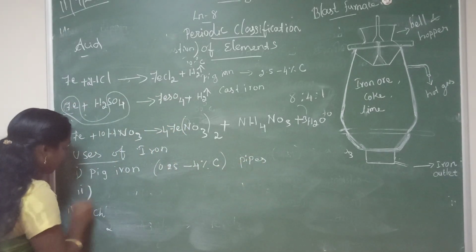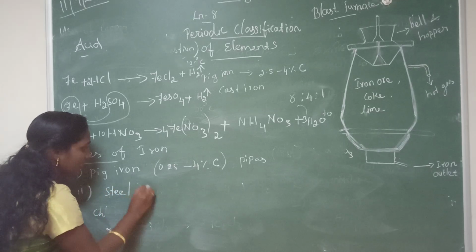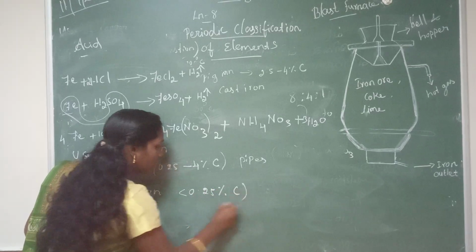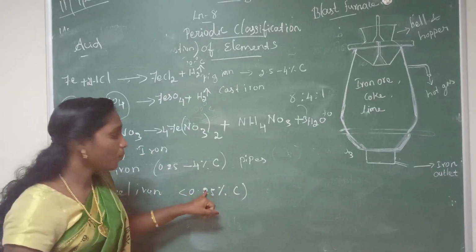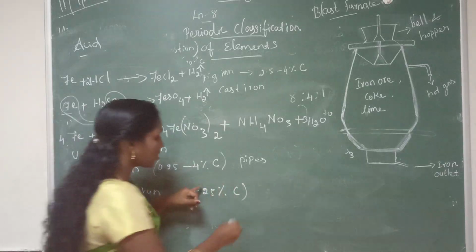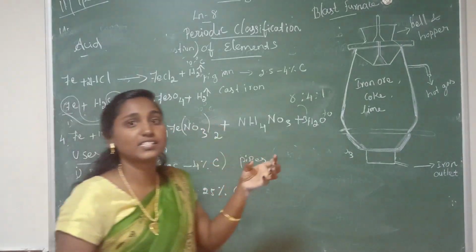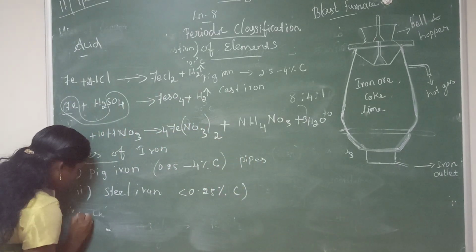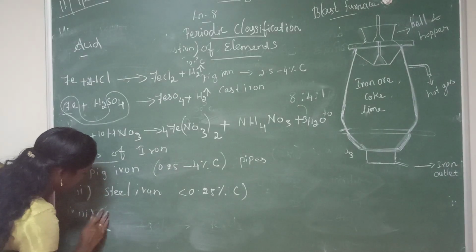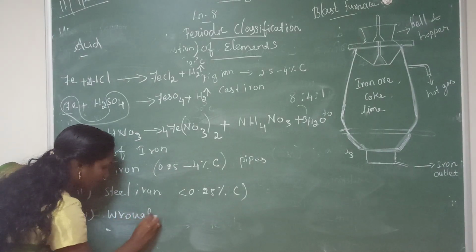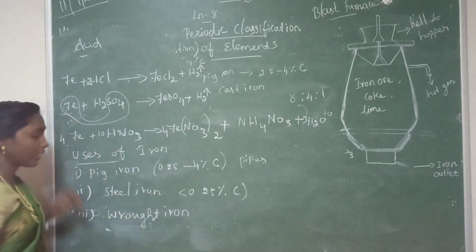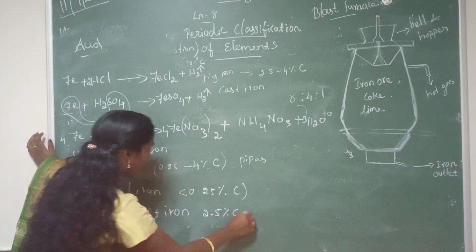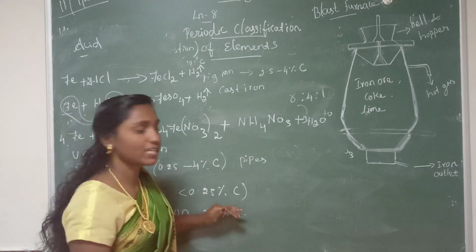Then second is steel iron. The steel iron contains less than 0.25% carbon. It is used in construction of buildings, then machines, TV towers, transmission cables, something. Okay, so then third iron is wrought iron. This wrought iron contains 2.5% carbon.